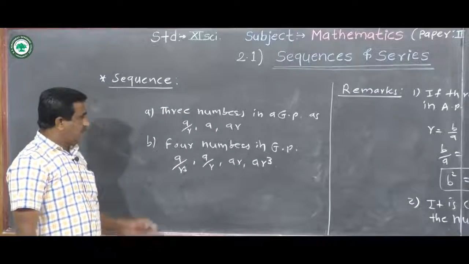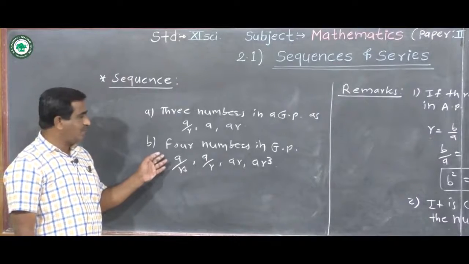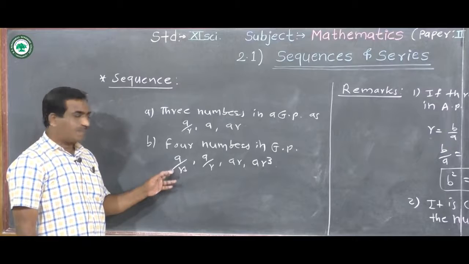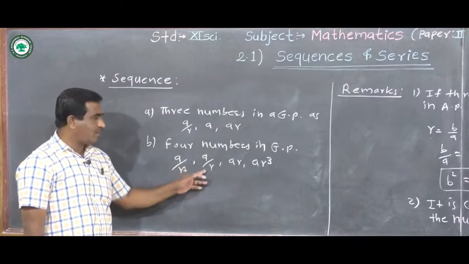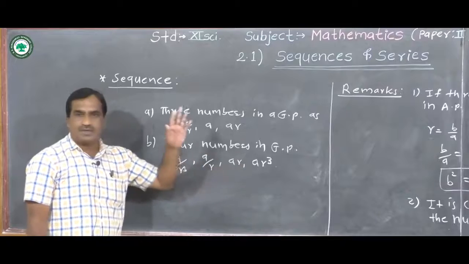This is the third remark. We can take any four numbers in GP as a upon r cube, a upon r, ar, ar cube.